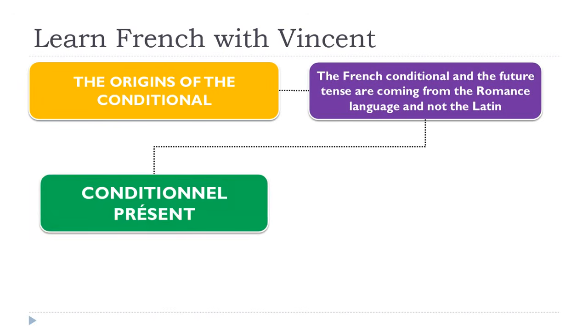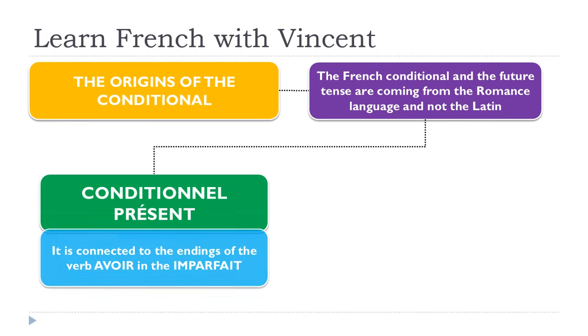So let's have a look now. For the conditionnel présent, it will be quite simple. In a way, of course, nothing is simple. But it will be like that. You will take the infinitive, or the base of the infinitive. I invite you to watch my video covering the way to construct and use the conditionnel présent, but I won't go too much into the details right now.